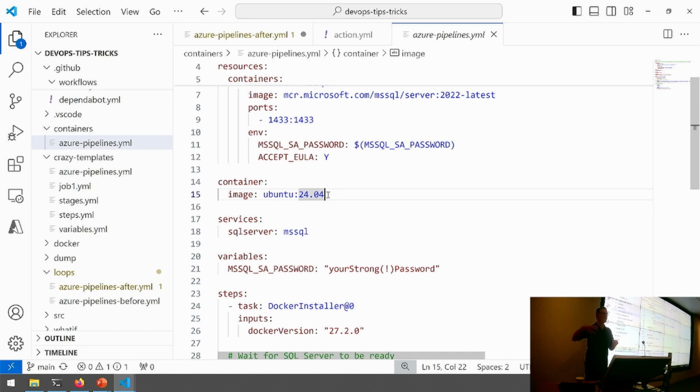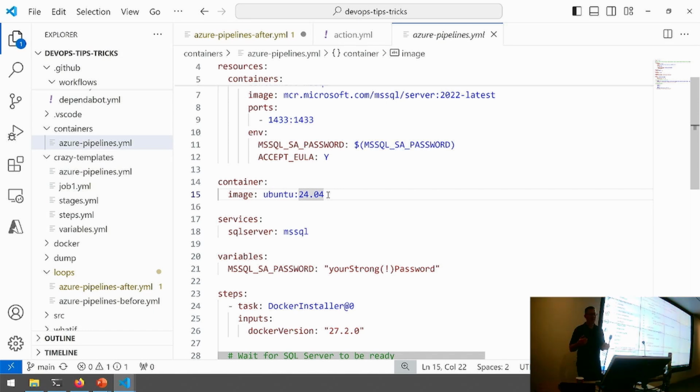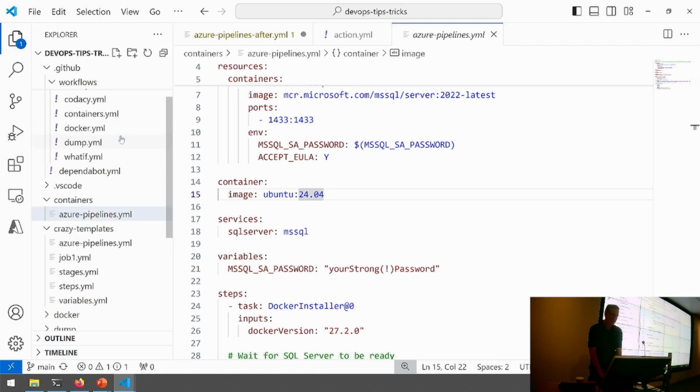And then I can be assured that every time I do a deployment or a build, it's going to use the exact same versions. And indeed, my developers could be using that too. Then I can be confident that my developers are building the same way as what it's going to be built on the build server and into production as well, which is kind of nice. That's Azure DevOps.